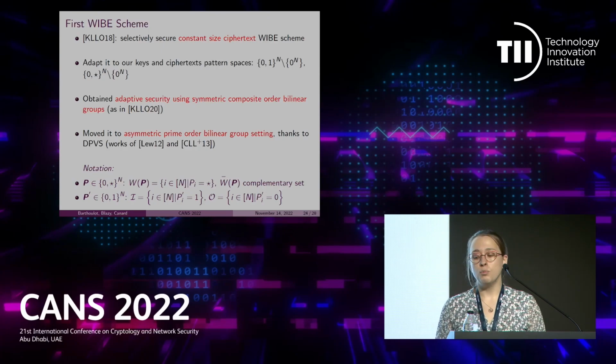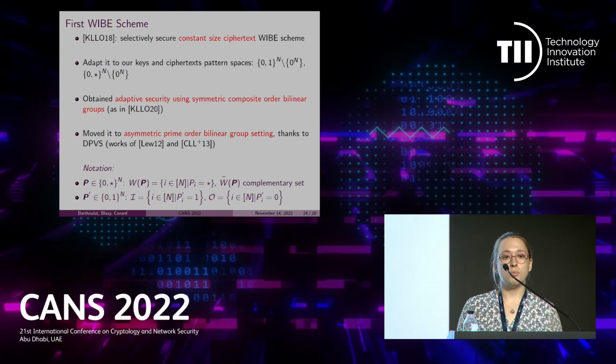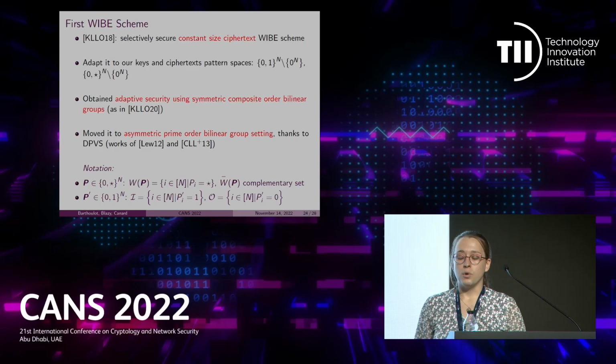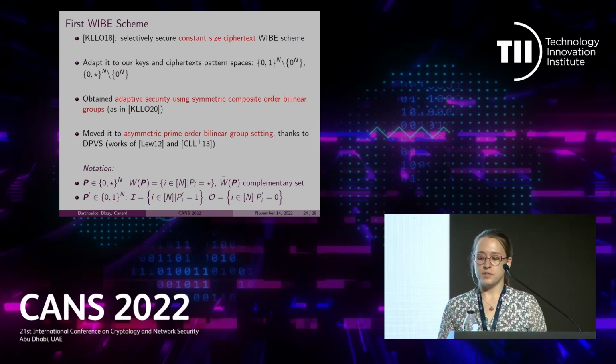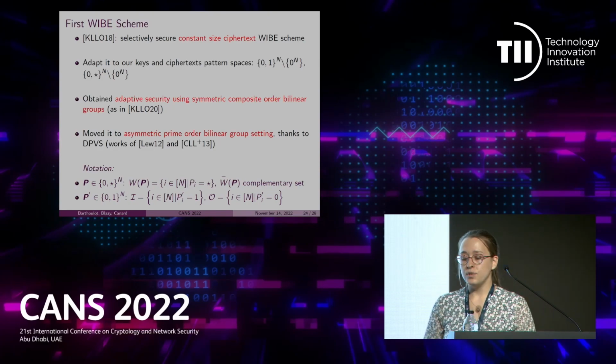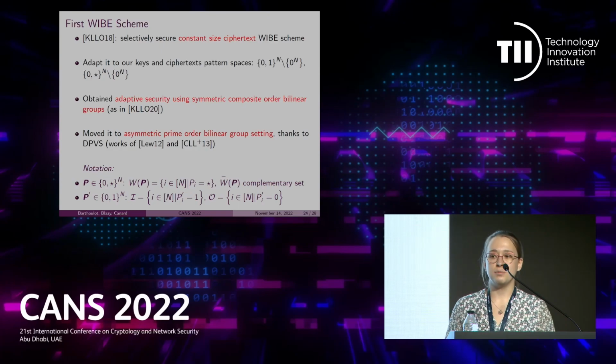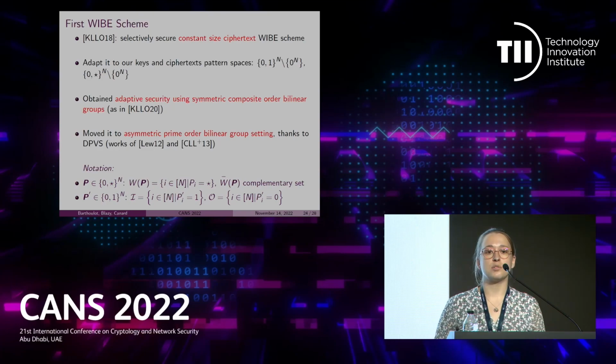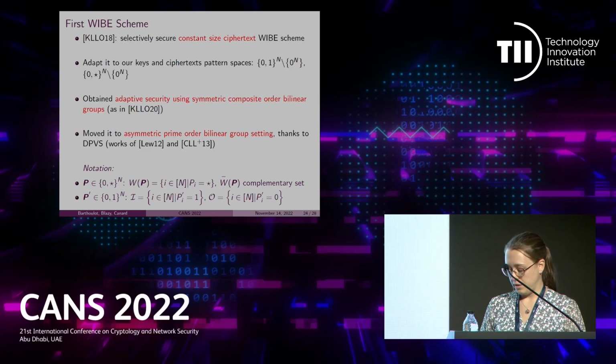And finally, we moved our scheme to the asymmetric prime order bilinear group setting, thanks to the use of dual pairing vector spaces that we saw, and the works of Lewko 12 and CLL+ 13. Before introducing our scheme, for the bravest of you, you can see here the notation of 4 different subsets that we will use in the rest of the talk.